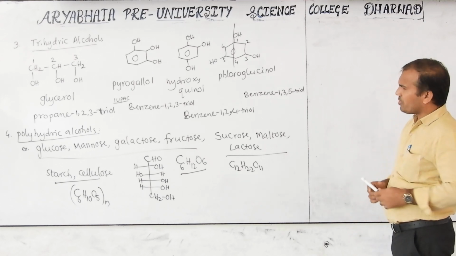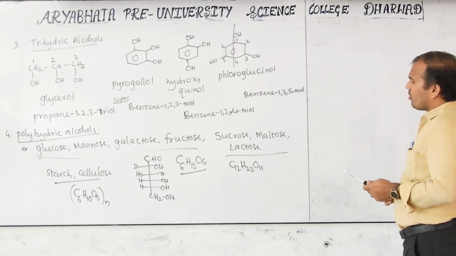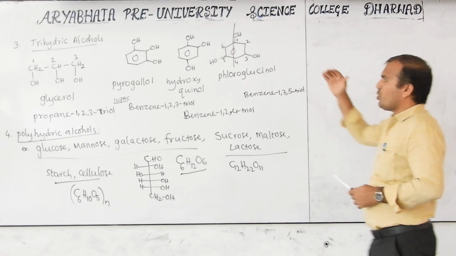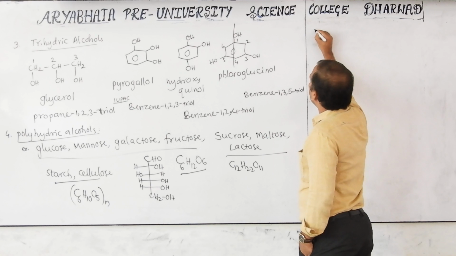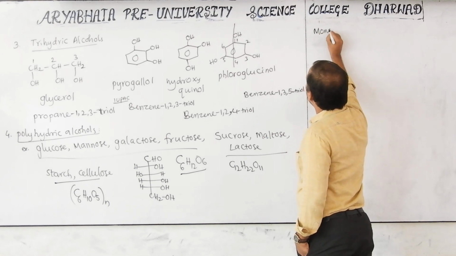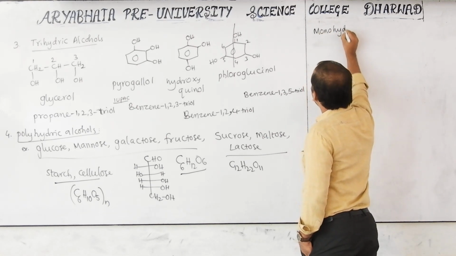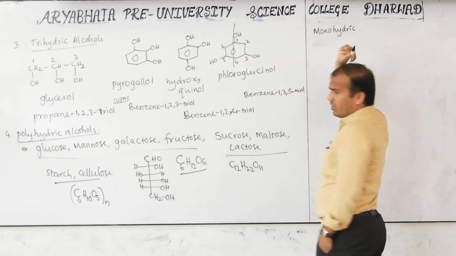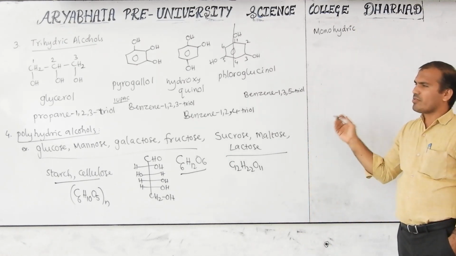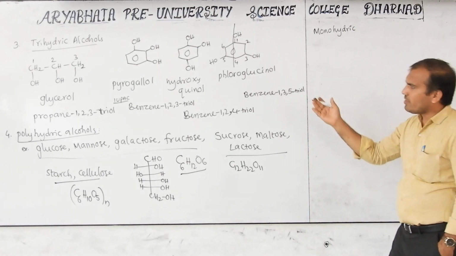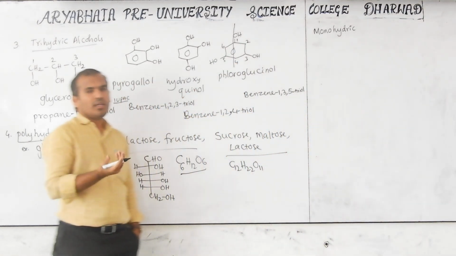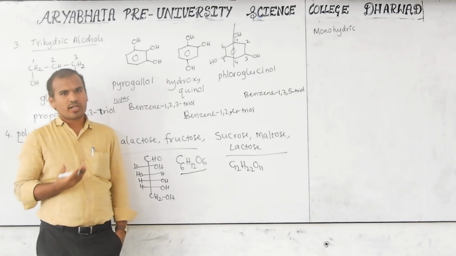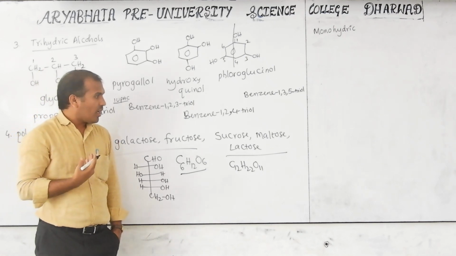Next, I will discuss monohydric alcohol classification. If you know the haloalkane chapter well, this is similar, because this classification and the haloalkane classification are the same material. There are monochloro, dichloro, trichloro, polychloro or polyhalo compounds.